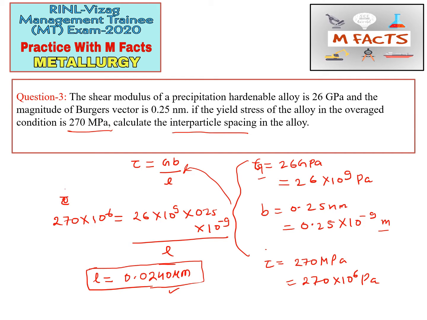So the correct answer for this question is 0.0240 micrometers. The answer does not matter much, but we should understand the concept, how we can apply the formula, and why we are applying it, because they are asking about a precipitation hardened alloy, and we know how we can relate the interparticle spacing with the shear modulus and with the yield stress, or we can say the shear stress. So the correct answer is 0.0240 micrometers.